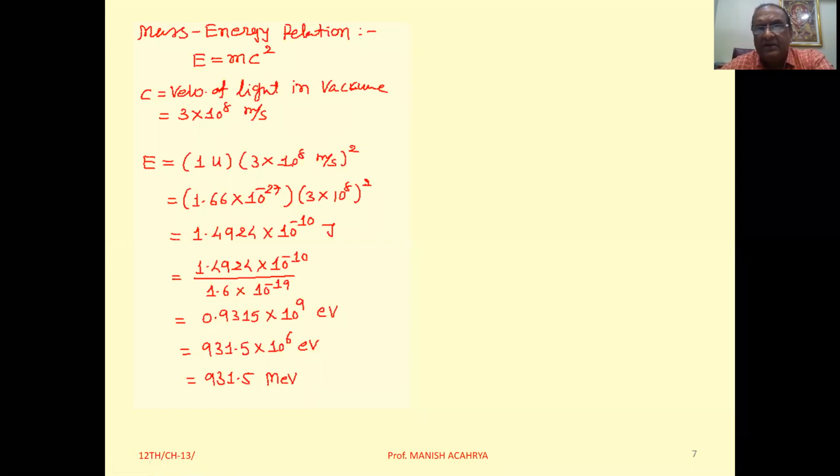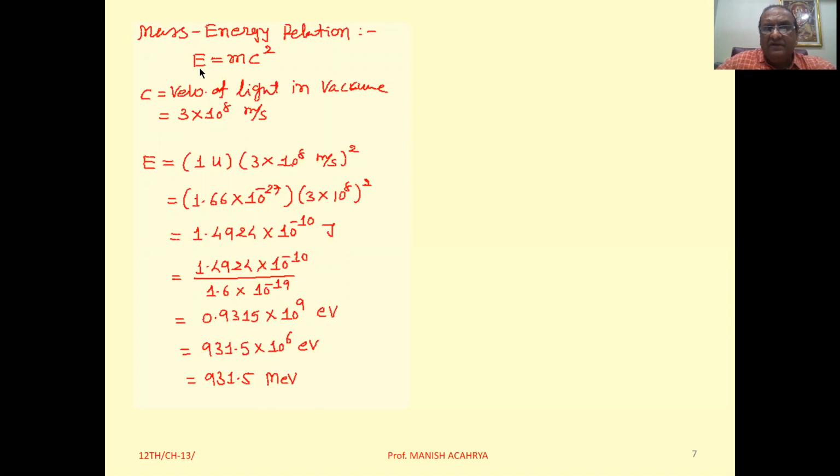In atomic and nuclear physics, we use the unit of mass, that is atomic mass unit, and it is represented by U. So let's calculate the energy when 1 U mass is converted into energy. How much energy will be obtained?